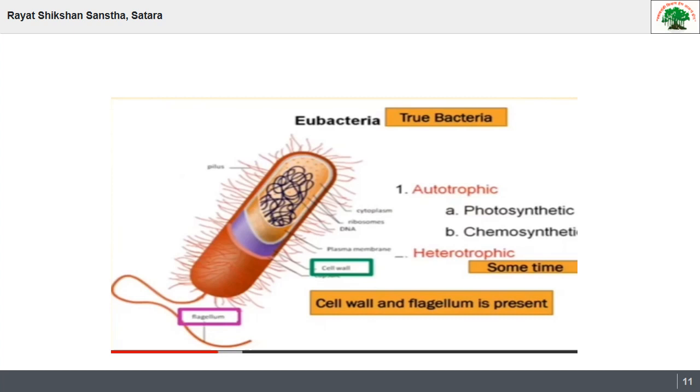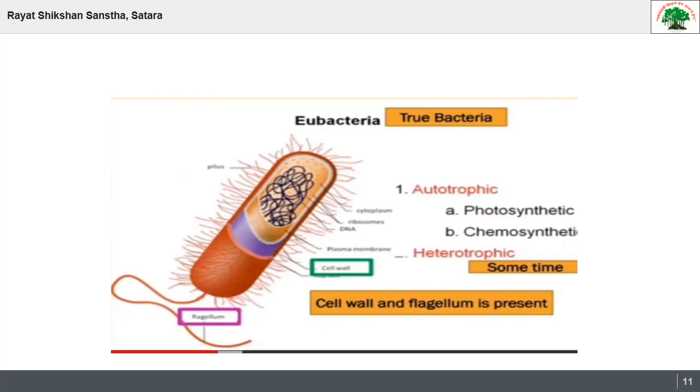Then there are multicellular filamentous bacteria, which live in fresh water, and their bodies are covered with a mucilaginous sheath. The filaments of these bacteria show heterocysts, and the heterocyst is very important for nitrogen fixation. So these autotrophic bacteria are important, and they are classified into photosynthetic and chemosynthetic bacteria.